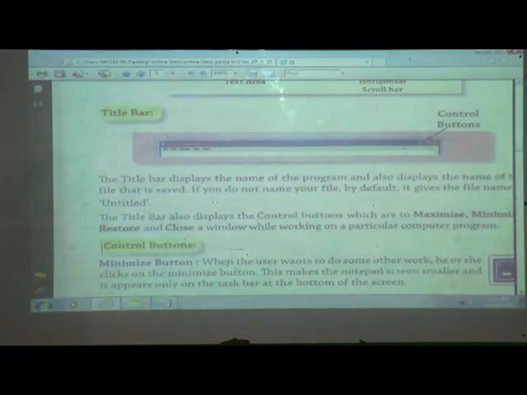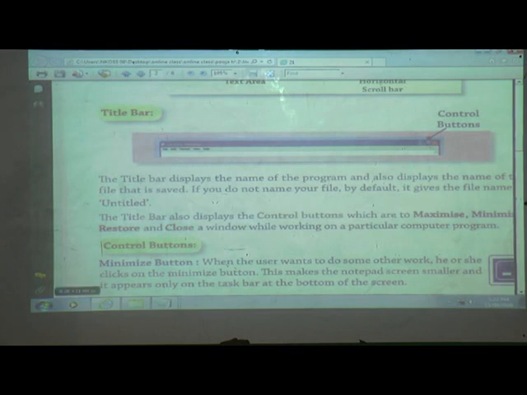Next, the title bar also displays the control buttons. Now I told you, which buttons are there? Minimize button, maximize button, restore and close button. Title bar has three control buttons, which are: minimize button, maximize button and close button, and one more is the restore button. Where is the restore button? That we will see now.